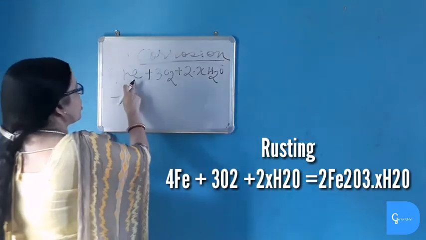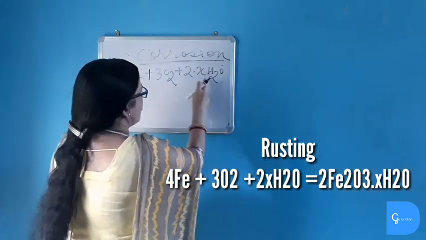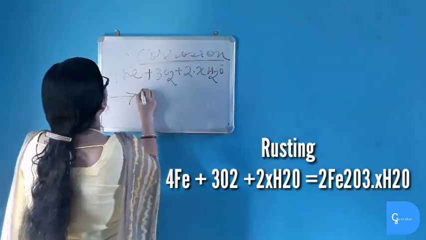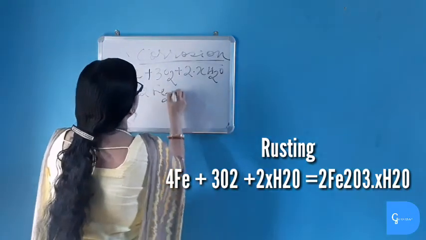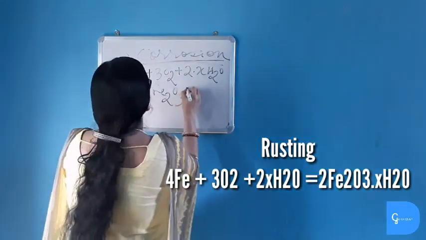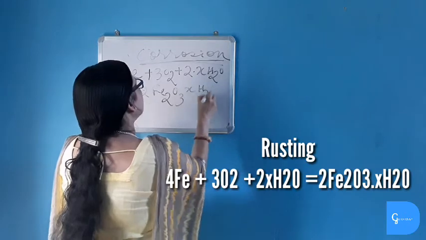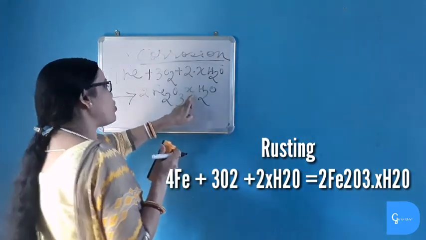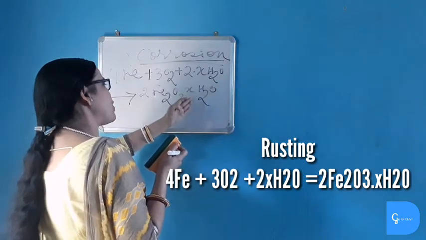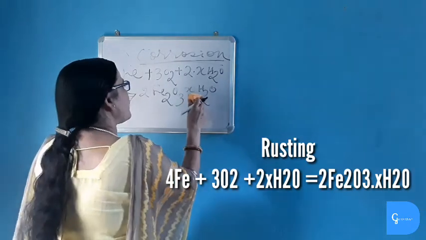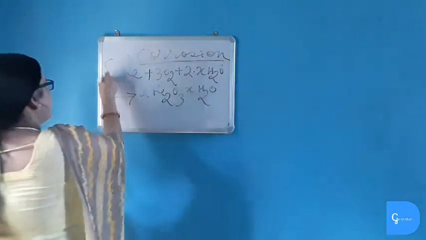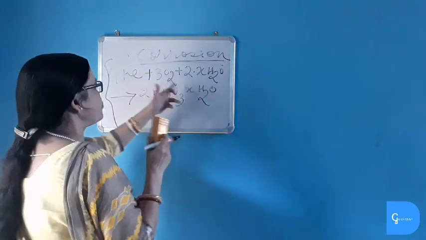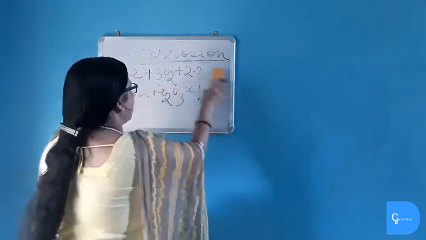Iron combines with oxygen and moisture present in the air to form ferric oxide, or iron(III) oxide, and xH2O. I have written x because the number of water molecules is not fixed. It can be 6, 7, 8, anything. So I have given xH2O. This is the reaction of iron with oxygen and water, and this is called rusting.